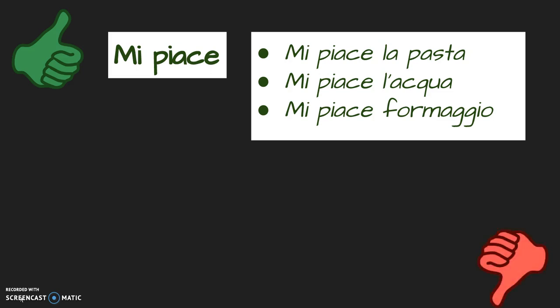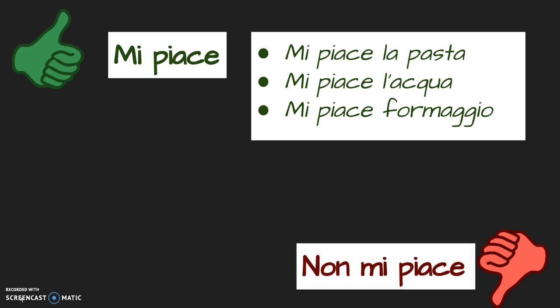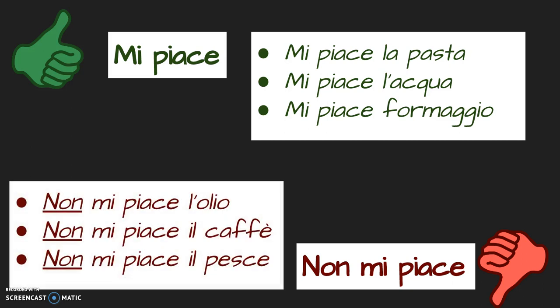To say that you dislike something, non mi piace. When you place non before the verb in an Italian sentence, it makes it negative. So, non mi piace l'olio, I don't like oil. Non mi piace il caffè, I don't like coffee. And non mi piace il pesce, I don't like fish.